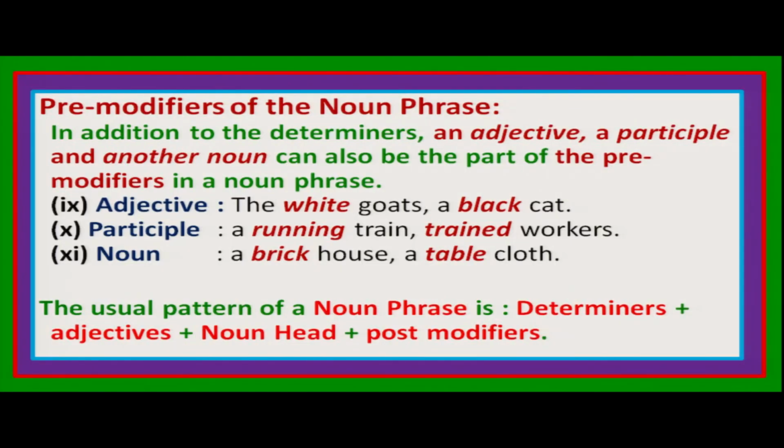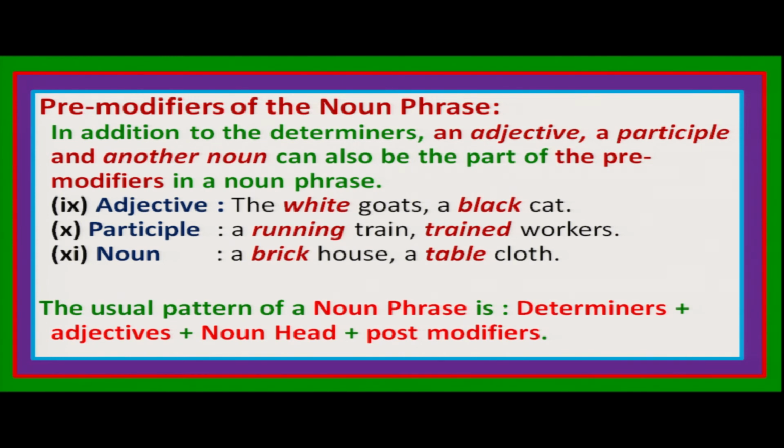That means we use the verb with ing as an adjective, that functions like an adjective before the noun and describes it: running train, the train which is running. Smiling girl, the girl who is smiling. Trained workers, the workers who have already been trained. You just see the ing and ed difference. Ing means running train, the train which is running now. Trained workers means the workers who have already been trained.